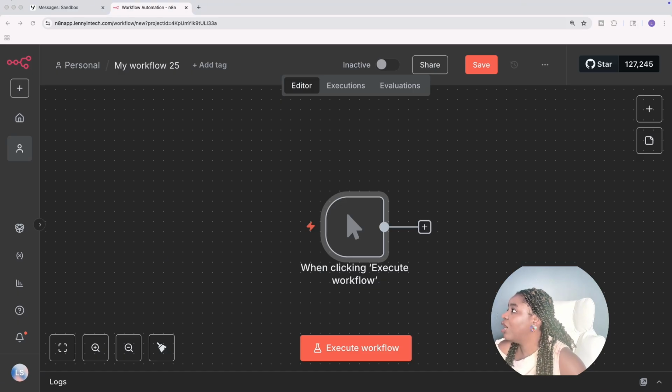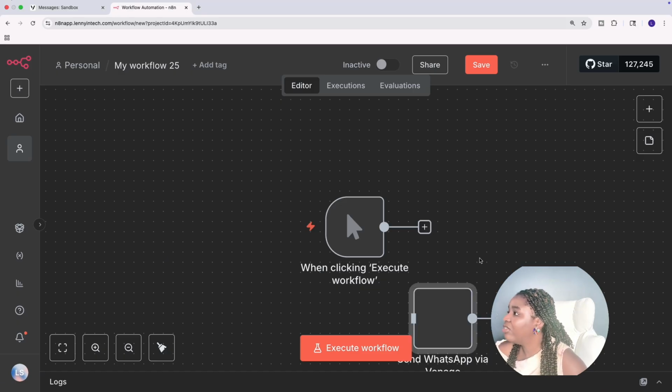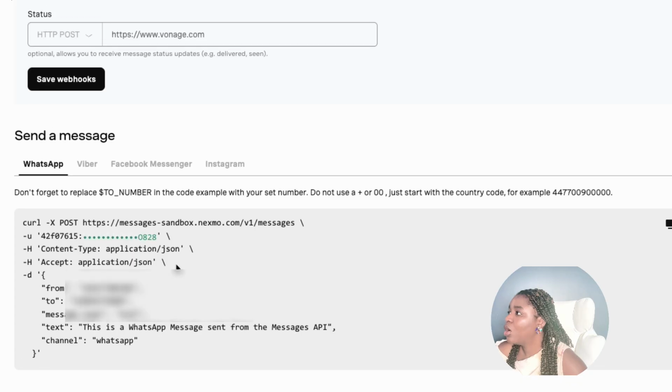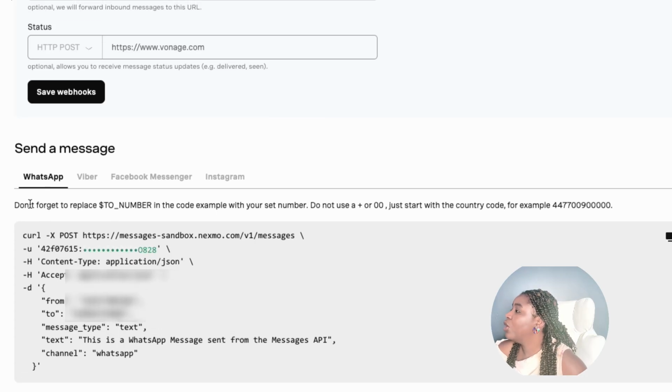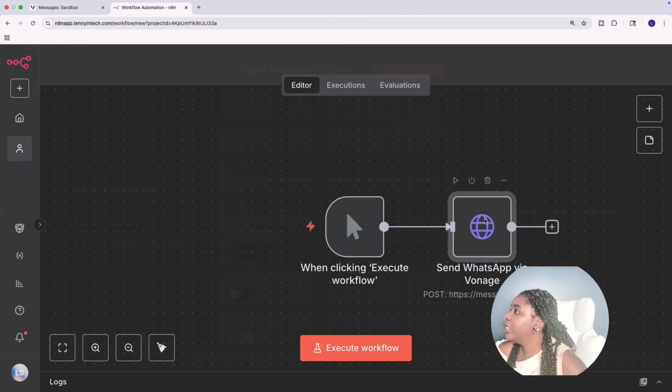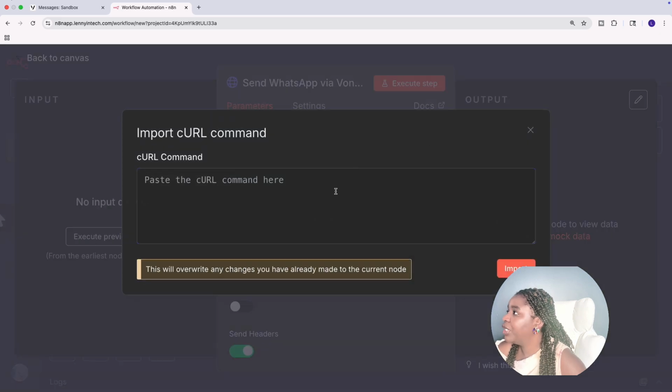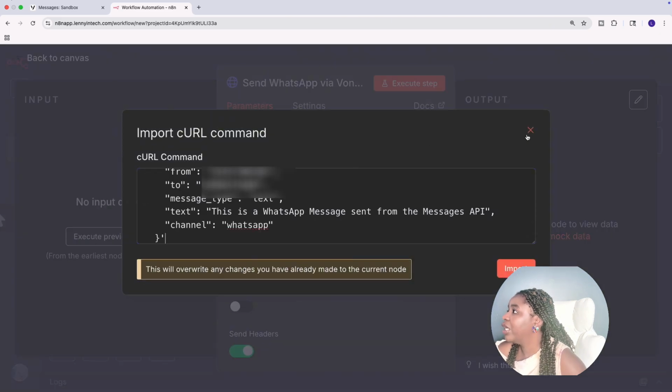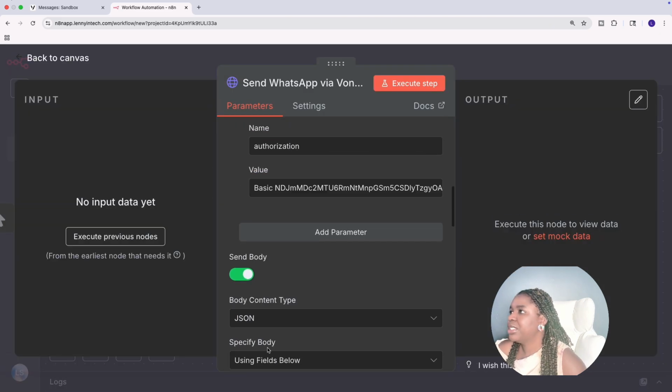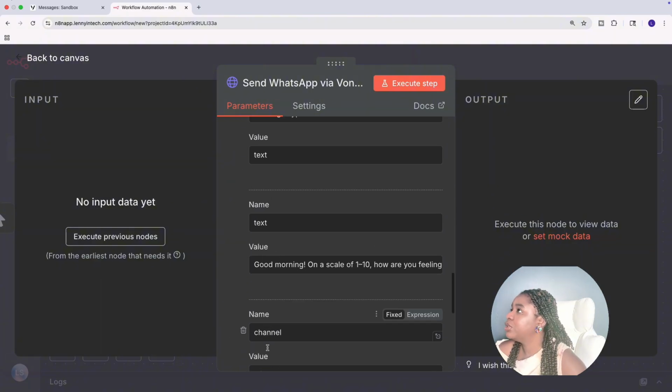Now if you go into Vonage, I just want to show you how this works. I'm going to have this HTTP request node. You'd have the call code here, so all you have to do is copy this call code, come into your n8n automation, import curl, and paste it in there. Put in the message: good morning, on a scale of 1 to 10, how are you feeling today? This message can be customized based on your own workflows, and how you want to present it to the user.